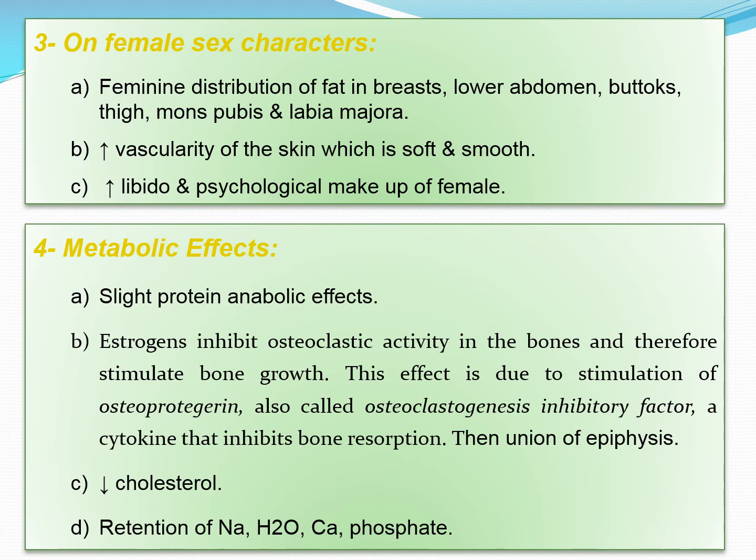Its metabolic effects include that it is an anabolic. It produces a protein anabolic effect and it inhibits the osteoclastic activity in the bones and therefore stimulates bone growth. This effect is due to stimulation of osteoprotegerin, which is also called osteoclastogenesis inhibitory factor, a cytokine that inhibits bone resorption. It decreases the cholesterol in the body and causes the retention of sodium, water, and calcium phosphate.